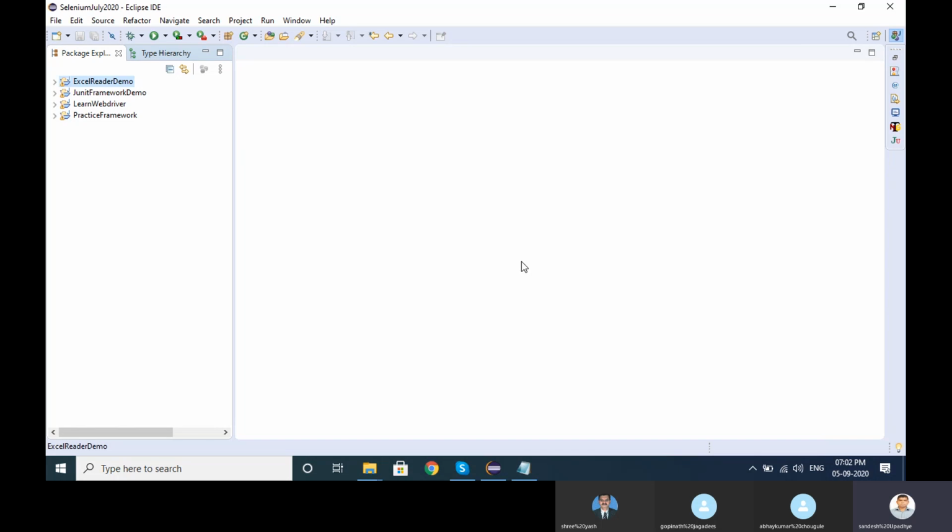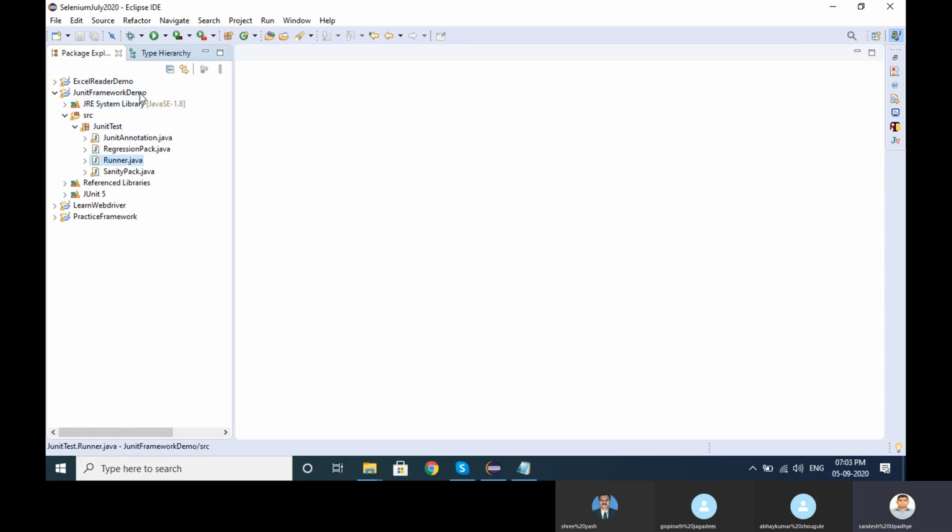So there are 6 annotations we have used: before class, before, test, after, after class. Generally before class, after class, before, after, and test. These are the 5, and ignore is the sixth. So we used 6 annotations, and we created multiple classes, and we created one runner class as well to run all the test cases, right? This is what we learned last week.